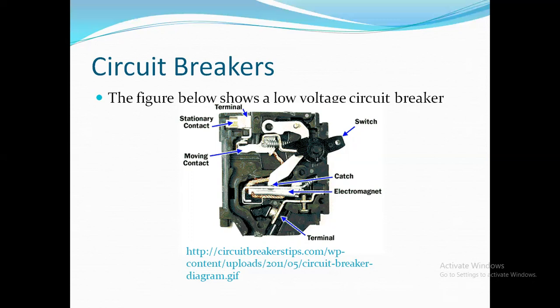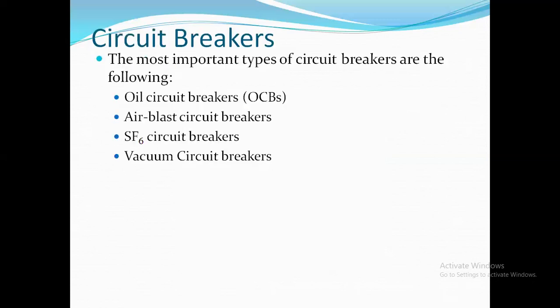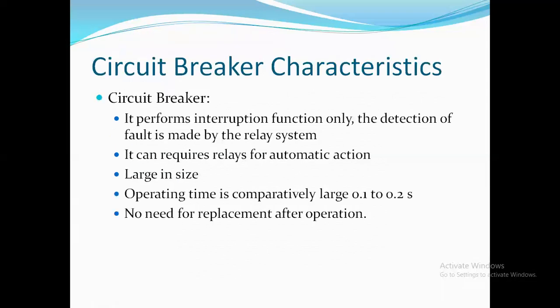Based on the mediums used in the circuit breaker, circuit breakers are classified into 4 types: oil circuit breaker or minimum oil circuit breaker, air blast circuit breaker, SF6 circuit breaker, and vacuum circuit breaker. If the arc is quenched with the help of minimum oil at the time of operation, it is classified as an oil circuit breaker. If we quench the arc using air, it is an air blast circuit breaker. If we use SF6 medium, it is called an SF6 circuit breaker. If we use vacuum, it is called a vacuum circuit breaker.